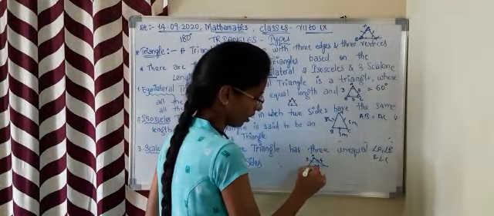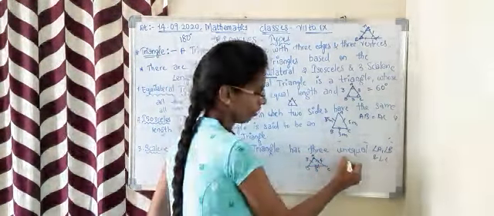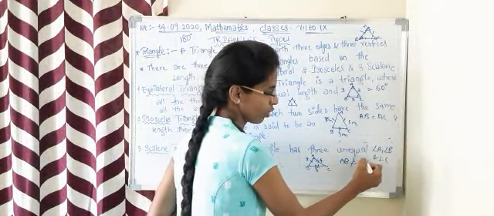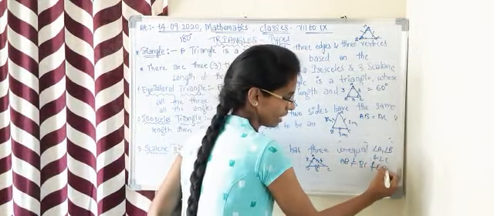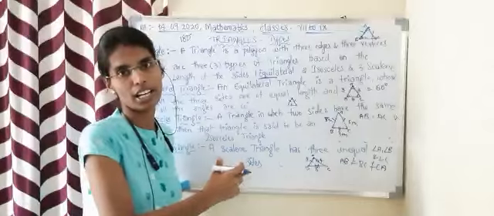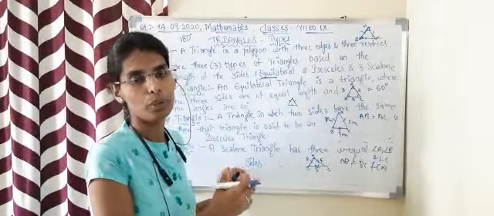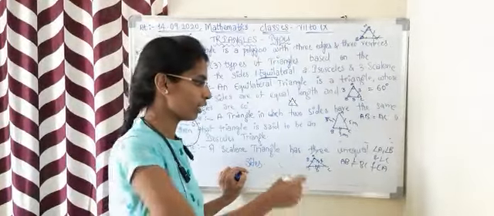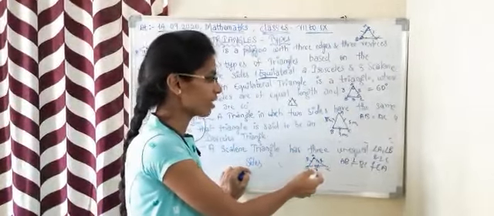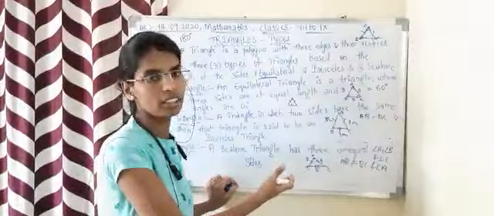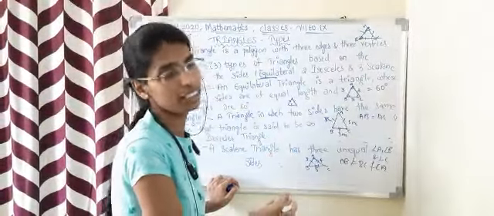In triangle ABC, if AB is not equal to BC, which is not equal to CA, then this type of triangle is said to be a scalene triangle, where the three sides are not equal. Here one is 3, one is 4, and one is 6. These are the three types of different triangles.